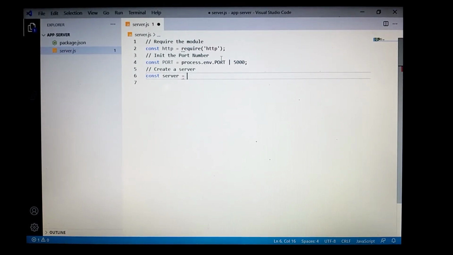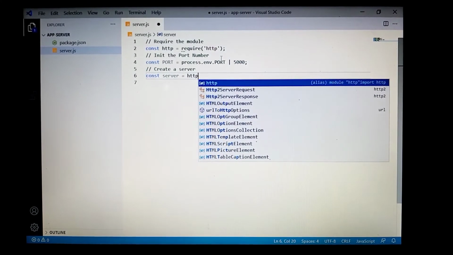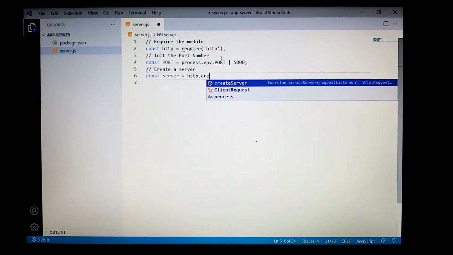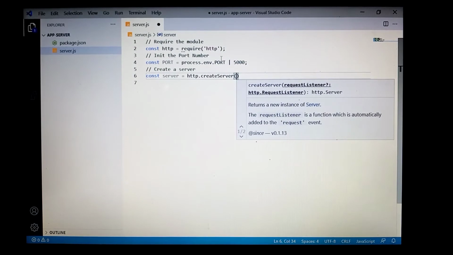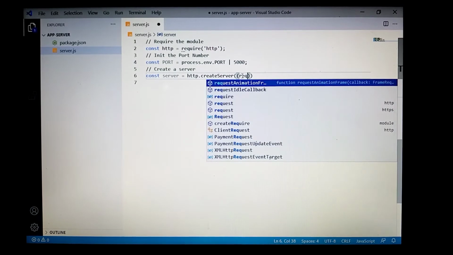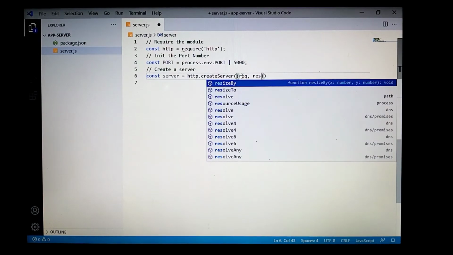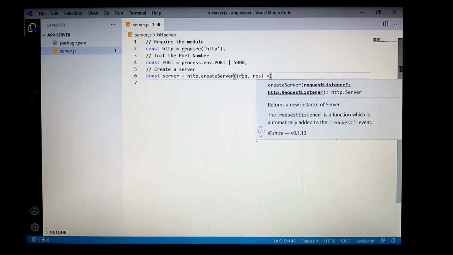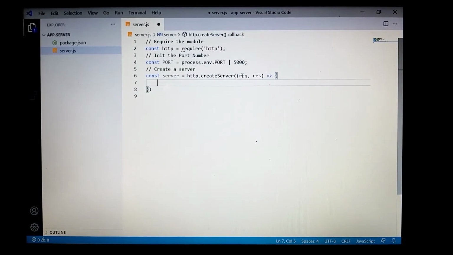We will now proceed to the creation of the server. We will create a variable called server to hold the actual server. Then we will use the createServer method from the HTTP module. The createServer method has a callback function that will bring the request and the response from the browser or the user. To implement the callback function, we will use the arrow function implementation. Every request from the user will be handled here inside the callback function.